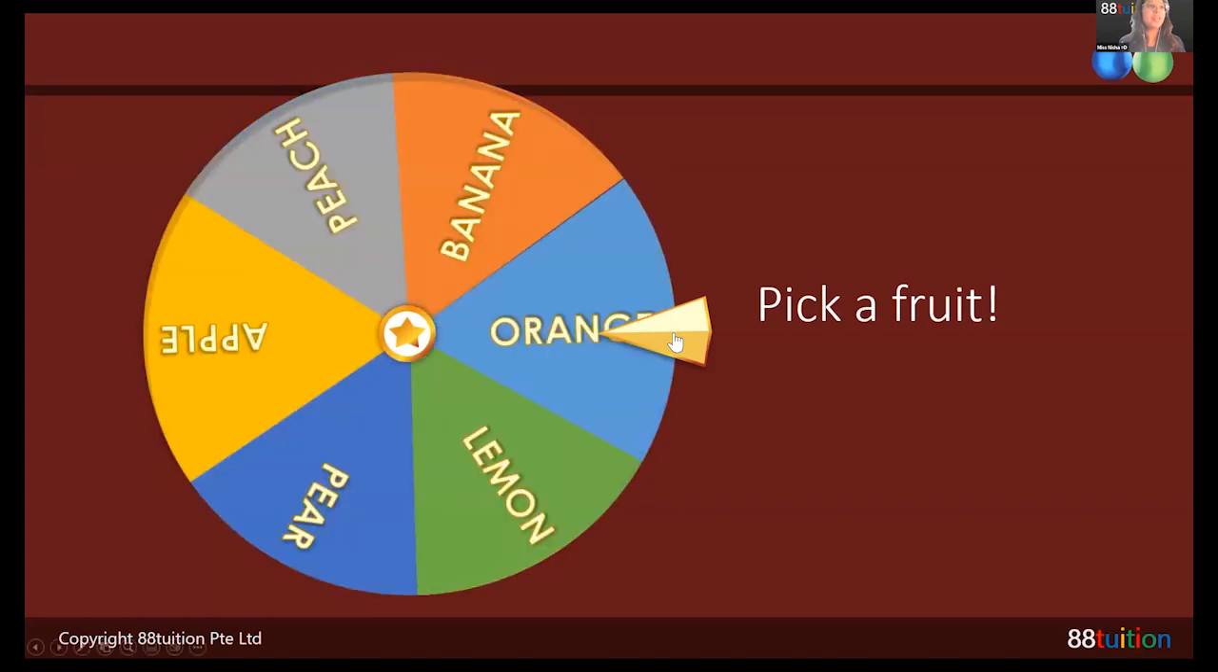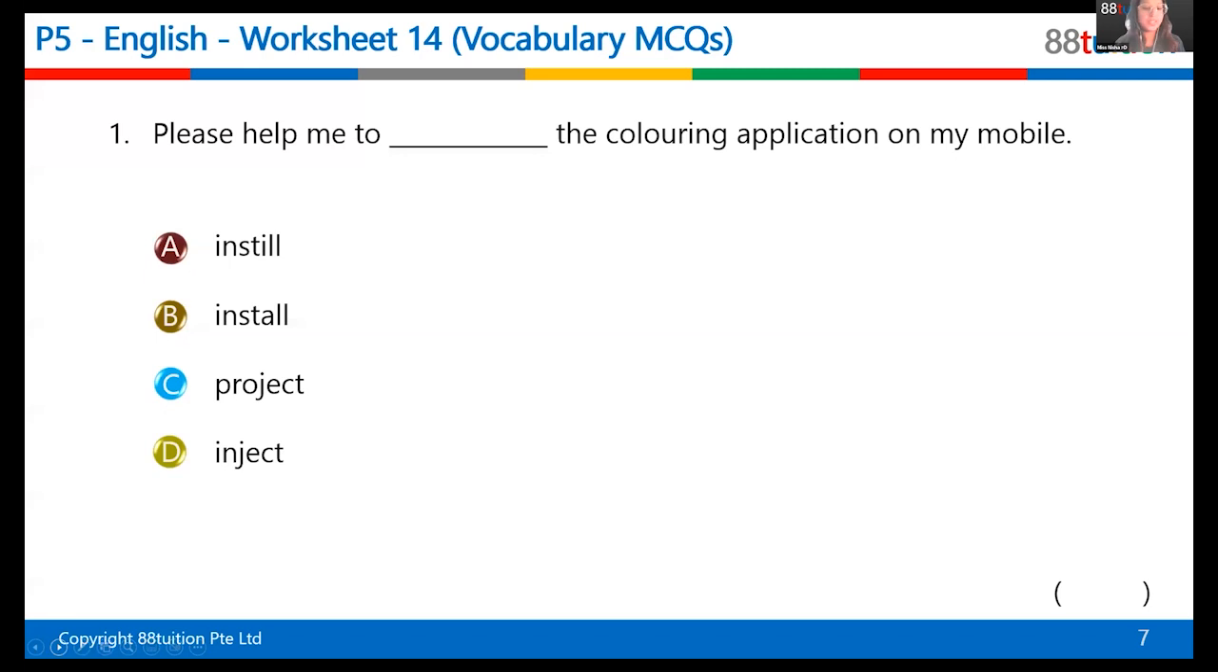Okay, let me see. Oh, it's orange. So I get to decide who's going to answer my first question. And I see on screen Ziren. So she shall answer the question. Question 1, what is the answer and what's the clue?